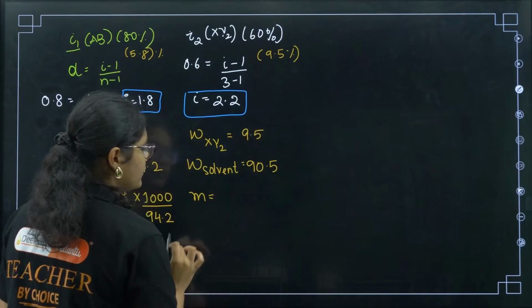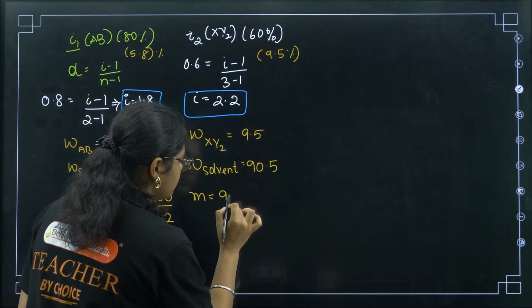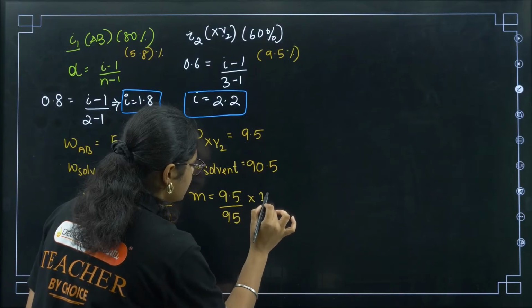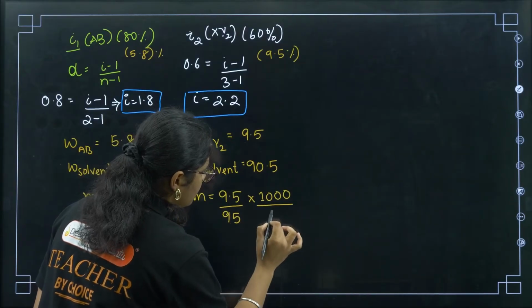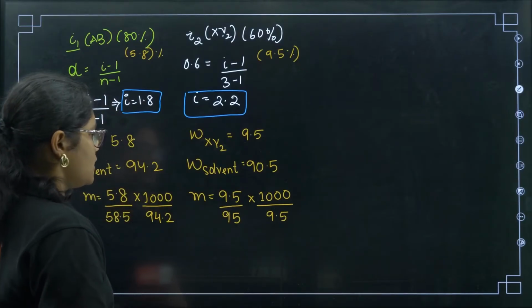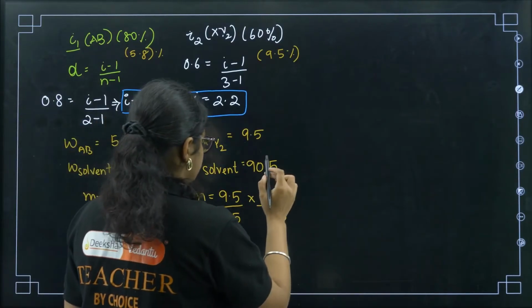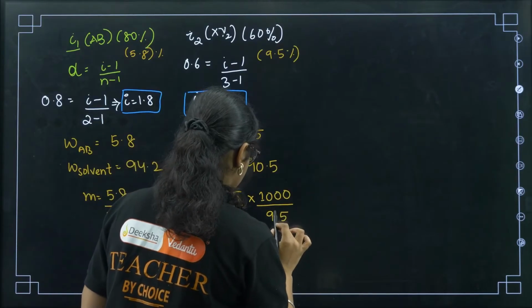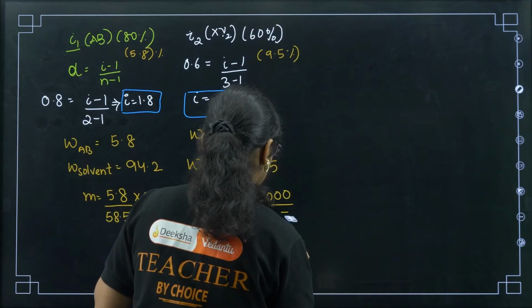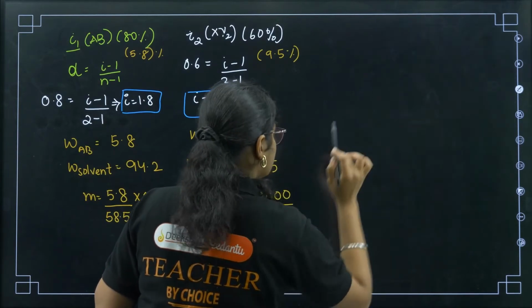Now we will solve for molality. Again, given mass is 9.5, molar mass is 95, into 1000 by 90.5.